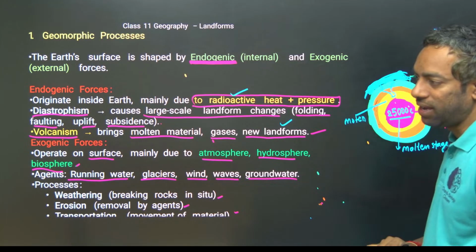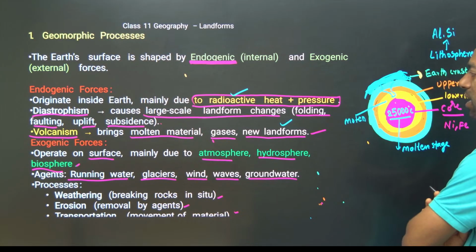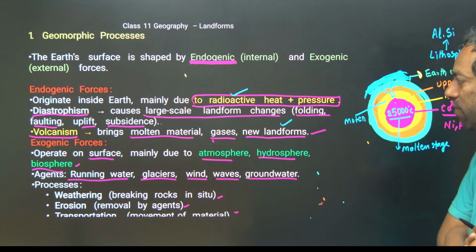So volcanism brings molten material and gases to form new landforms.